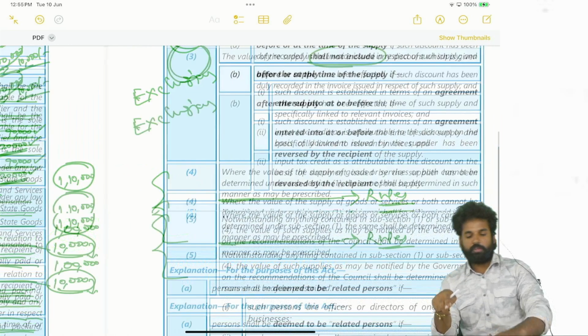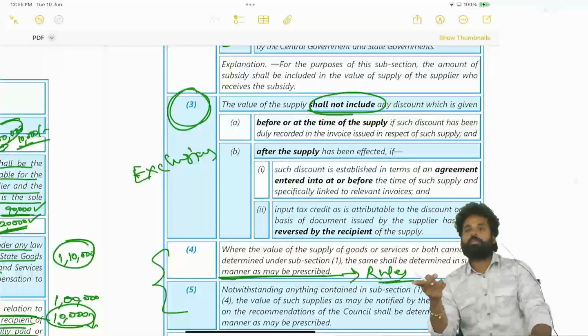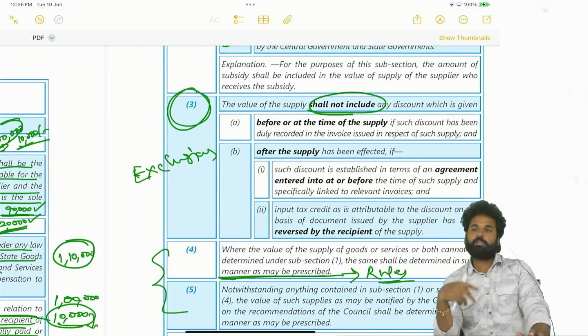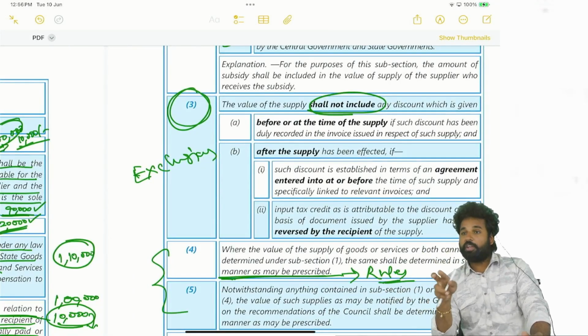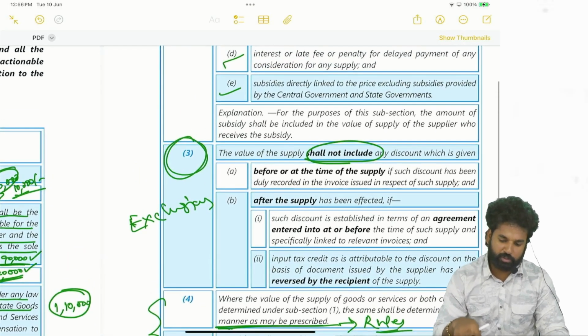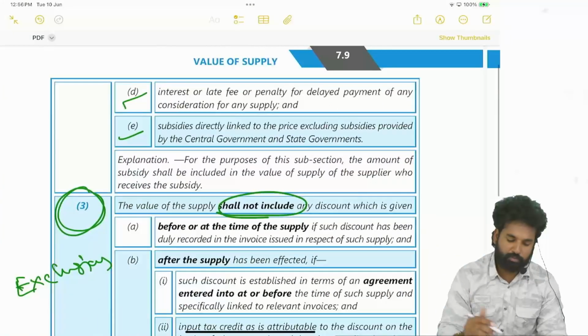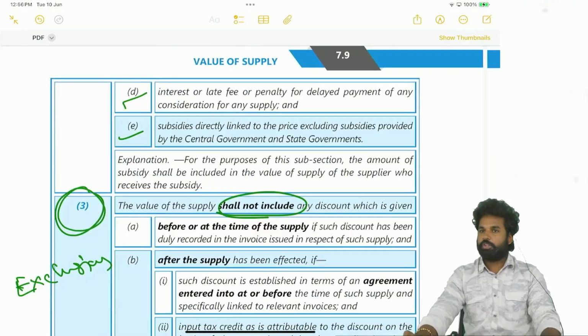Okay. Sometimes it is the obligation of the recipient to incur such expenses and the recipient is paying that amount. That will not be included in the value. Only the supplier's obligation amounts will be included in the value.